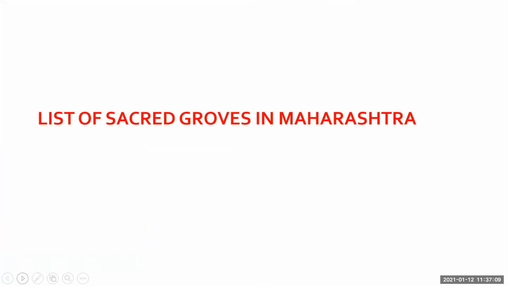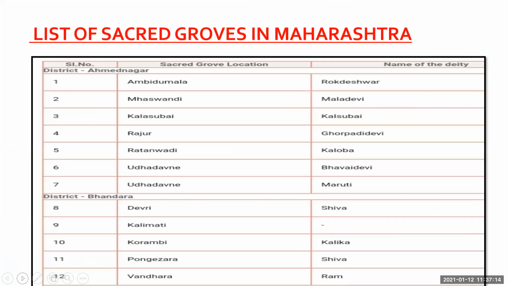Now I told you the list of sacred groves in Maharashtra. So here are some I have mentioned. In district Ahmednagar, you will find Rokdeshwar, Maladevi, Kalsubai, then Kaloba. These are the locations where a sacred grove is present, and those are the names of the sacred groves. Here in Bhandara, you will find Devri in the name of Shiva. You can take a screenshot of this.